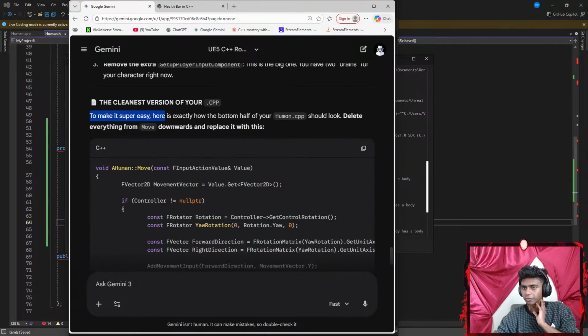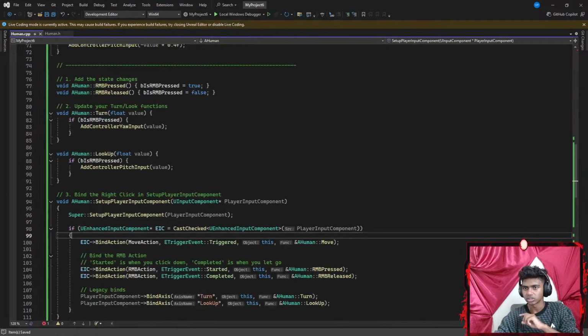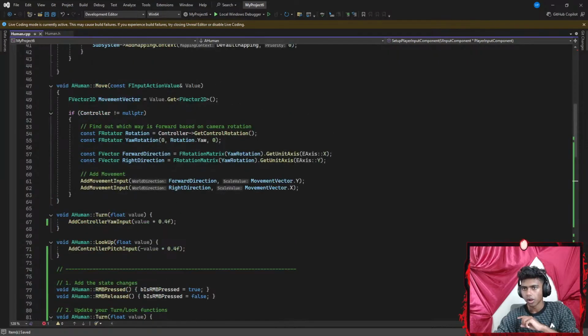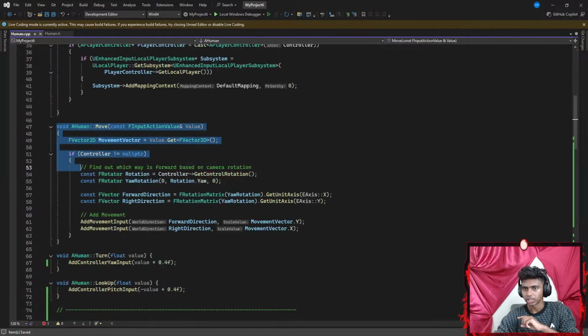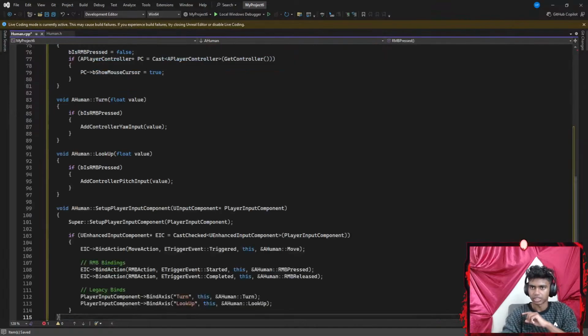Okay, to make it super easy, here's exactly the bottom half of your CPP. So under my move functions, I gotta delete everything under my move function. So okay, let's go with move function and then delete everything from here. There, and then I just go ahead and paste this.